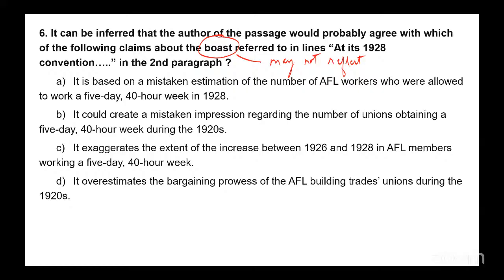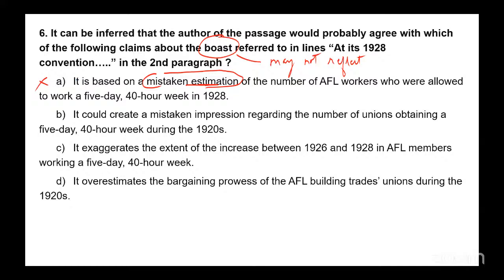Mistaken estimation. No, it just tells us that these are the numbers. It's not an estimate. These are actual numbers. We are not told that it is based on a mistaken estimation. It's just giving us the actual numbers and saying the number may not reflect widespread adoption. Nothing is said about whether it is based on a mistaken estimation, right? So A is out.